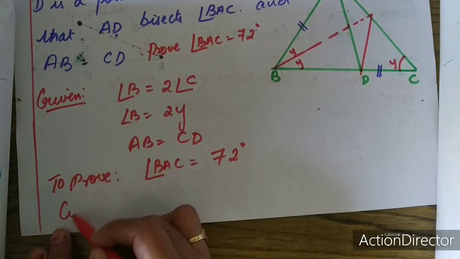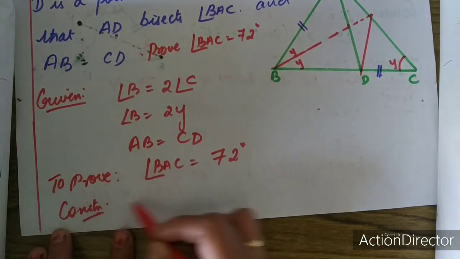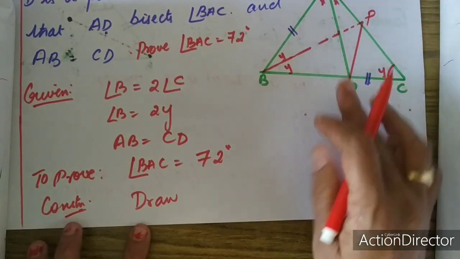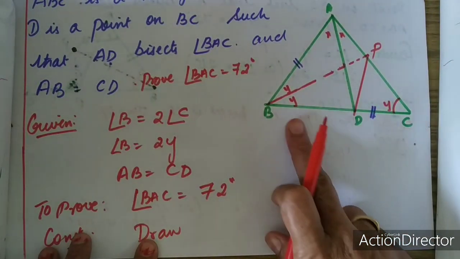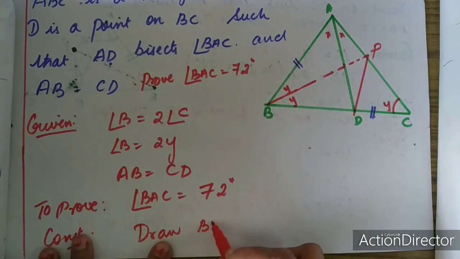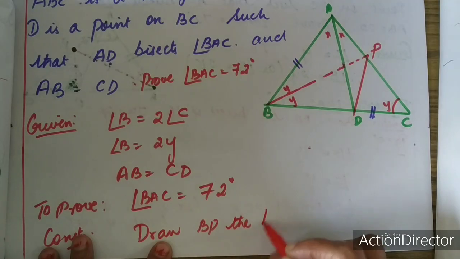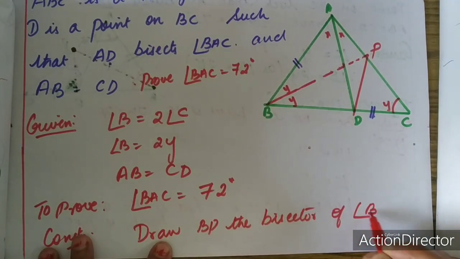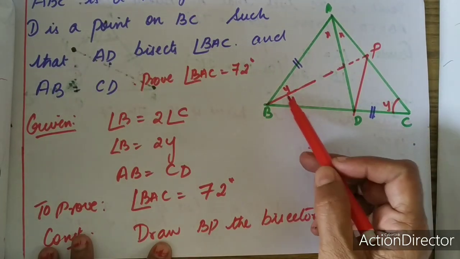And let us do a small construction. That is, draw BP, the angle bisector of angle ABC. So these two angles become Y and Y.